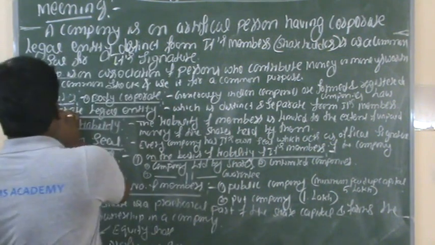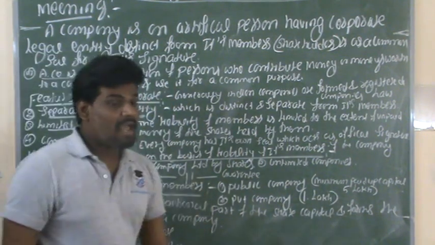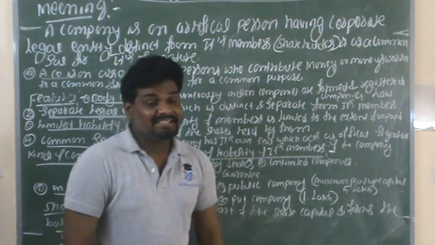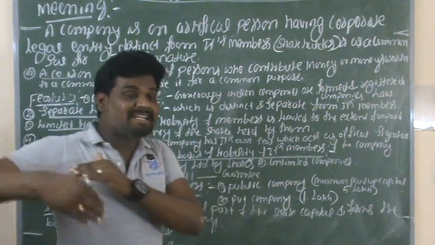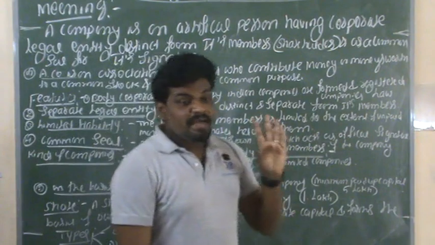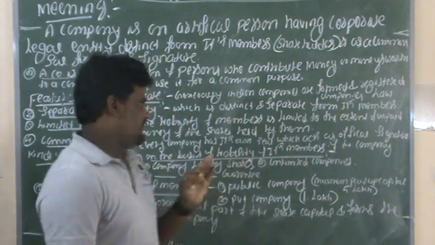Each and every business organization has a separate legal entity. The separate legal entity is distinct and separate from its members, I mean shareholders. So this is the first feature of a company.